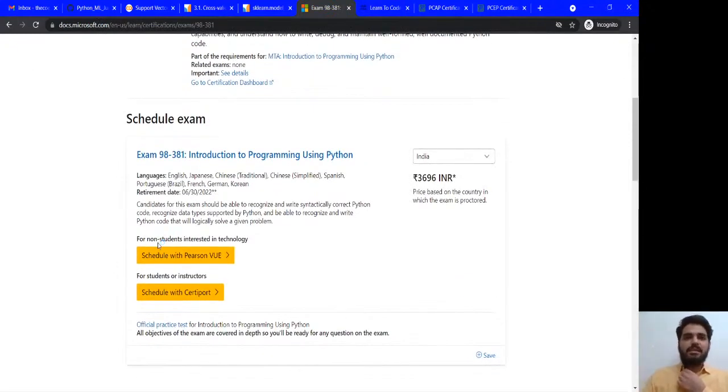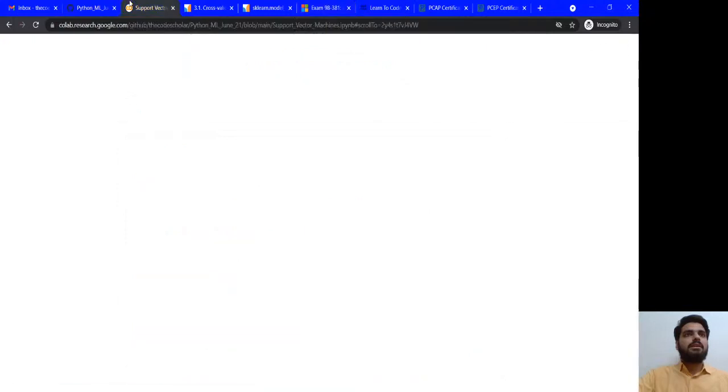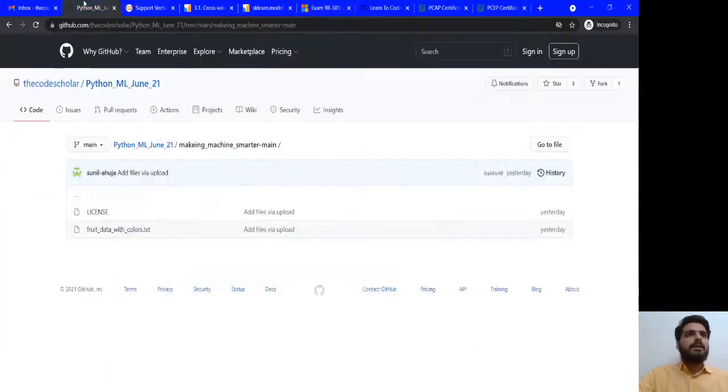Make a wise decision, and tomorrow we can meet for the last topic, clustering. I will explain the maths at the back end. I prepared a tabular form specially, showing how the mathematics works in clustering, and I will also show the same thing on the Jupyter Notebook or Google Colab.